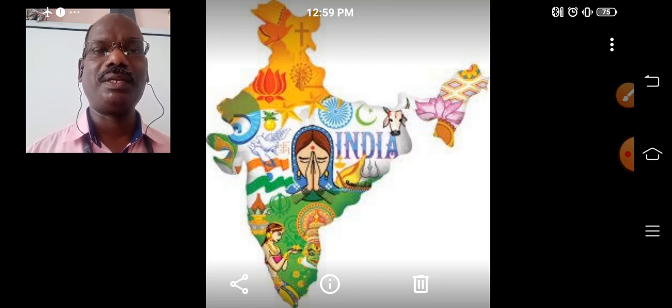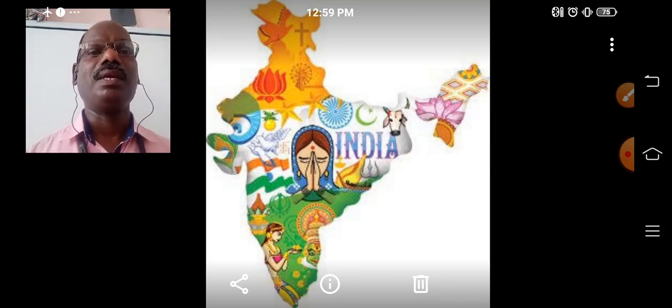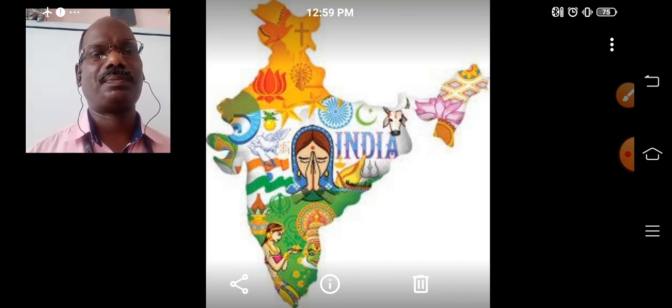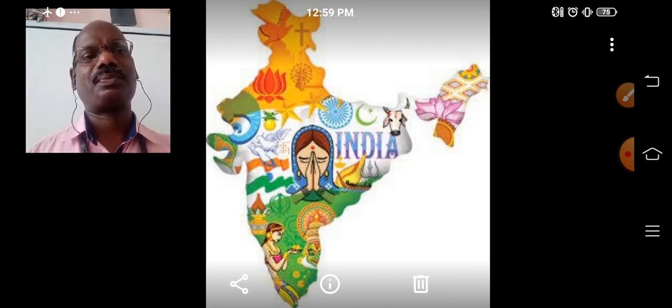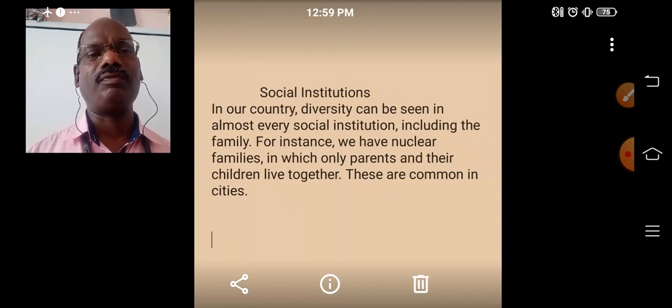Different races of people settled here. Like that, we make it a land of diversity. It is called India, a land of diversities. We can see some important diversities again in detail.